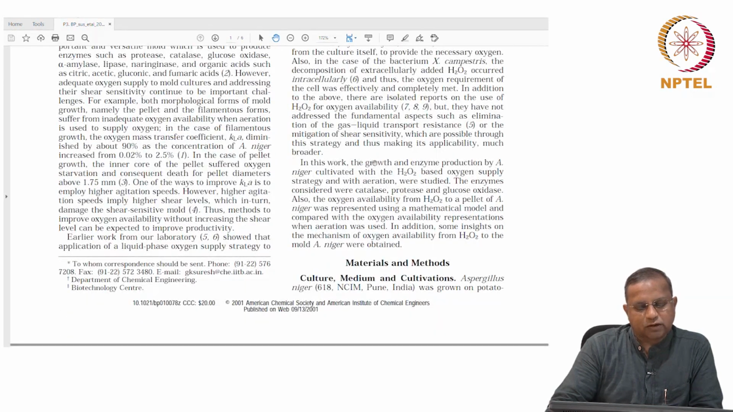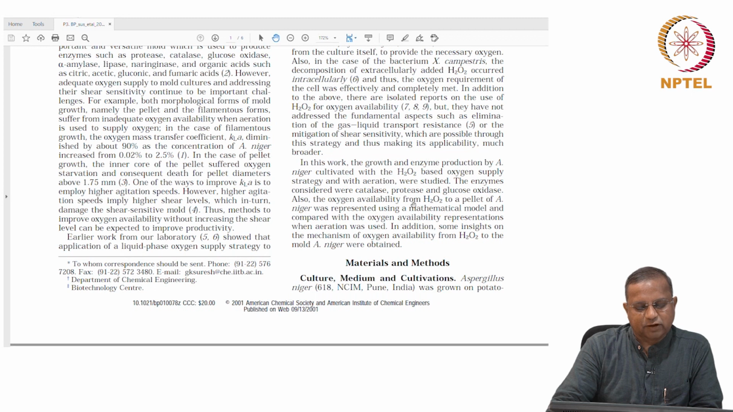In this work, the growth and enzyme production by A. niger cultivated with hydrogen peroxide based oxygen supply strategy and with aeration were studied, because we need to compare. The enzymes considered were catalase, protease and glucose oxidase.